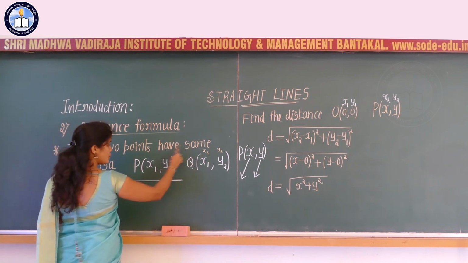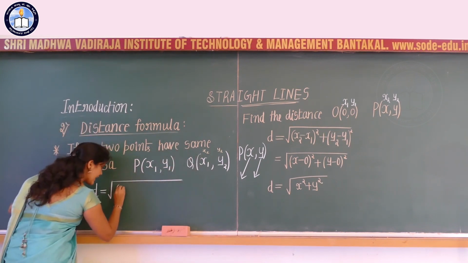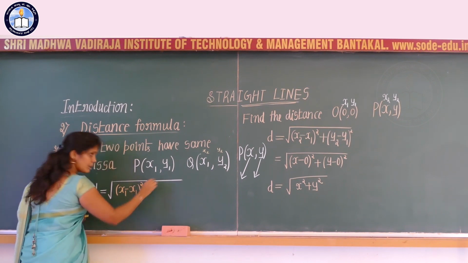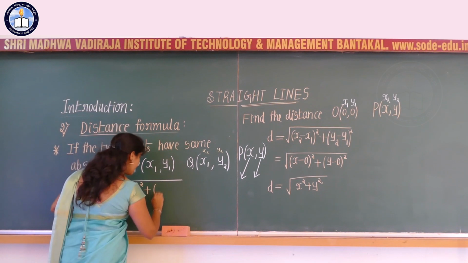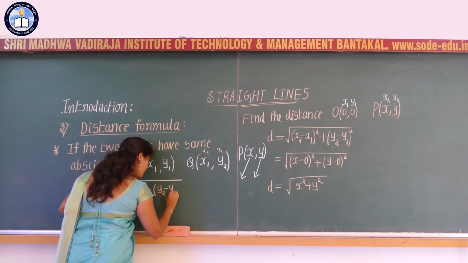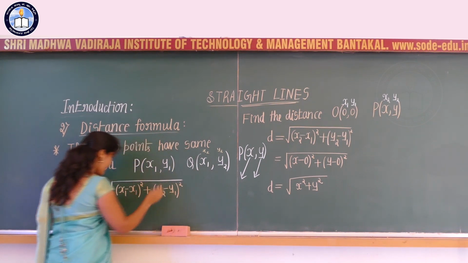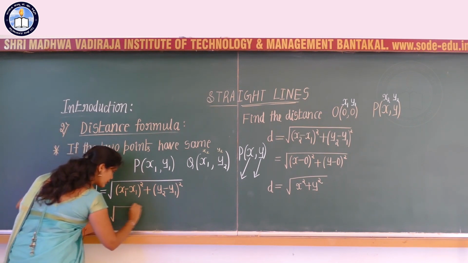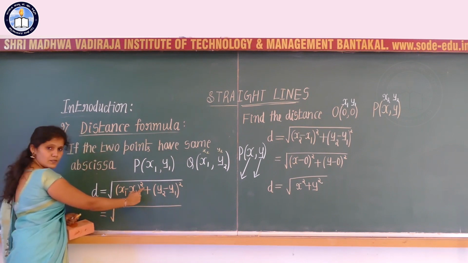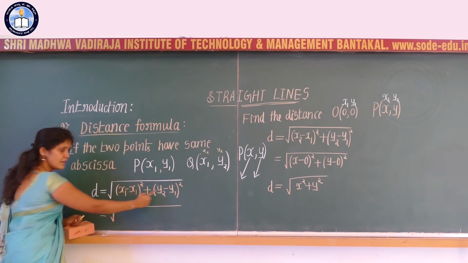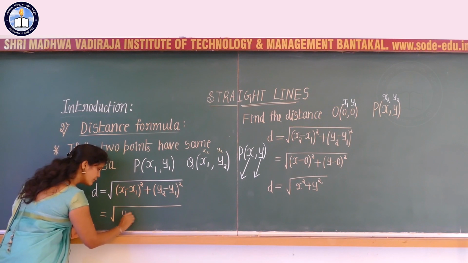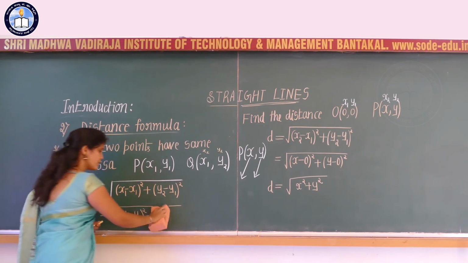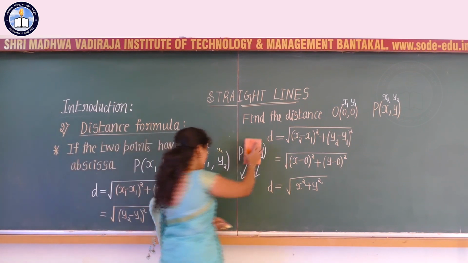Substituting, we get root of x1 minus x1 whole square plus y2 minus y1 whole square. What is x1 minus x1 whole square? That is 0. We are remaining with root of y2 minus y1 whole square.